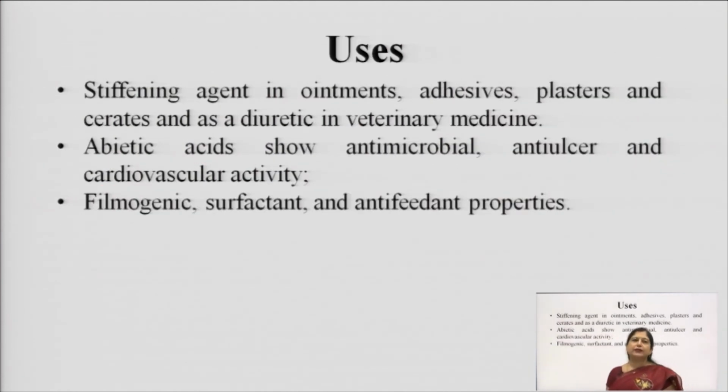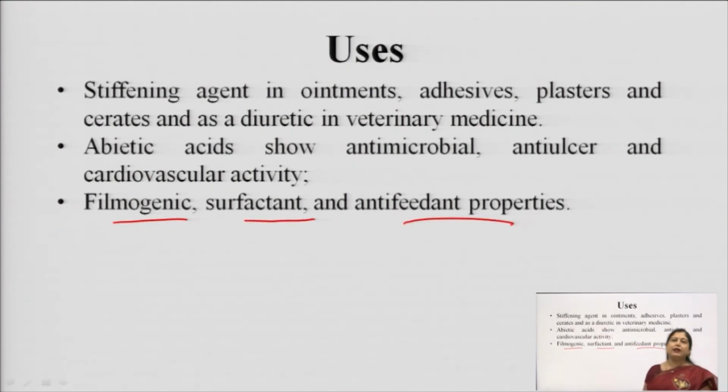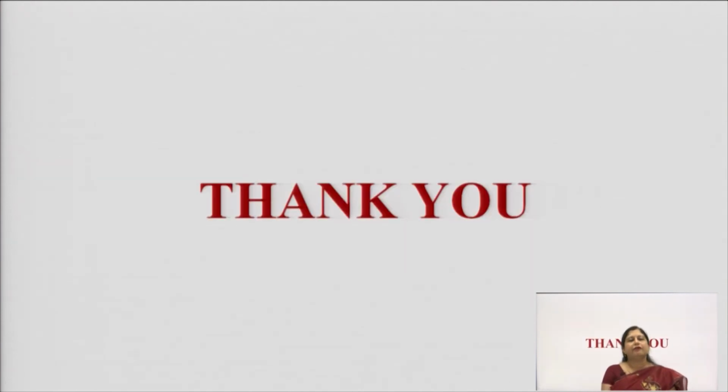The main uses are as a stiffening agent in ointments, adhesives, plasters, cerates, and as a diuretic in veterinary medicine. Abietic acid shows antimicrobial, anti-ulcer and cardiovascular activity. It also forms a thin film, so it is filmogenic, a surfactant in emulsions, and has anti-feedant properties, meaning insects that eat it will die.